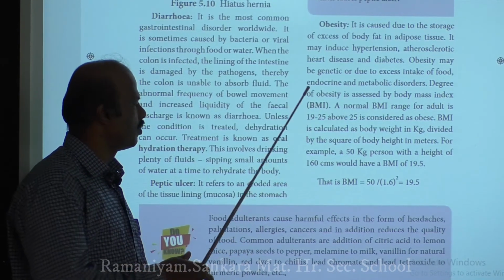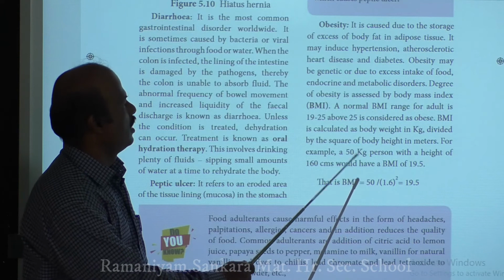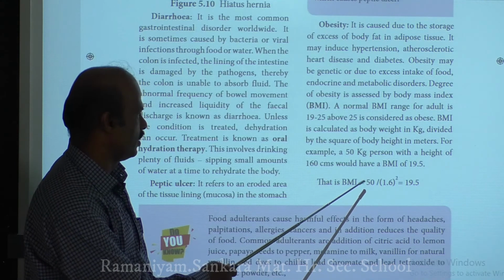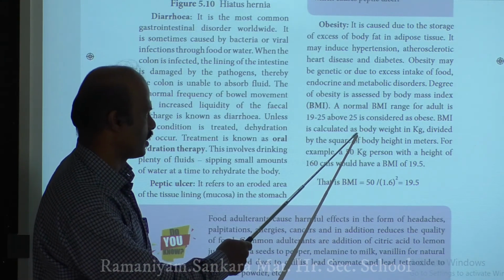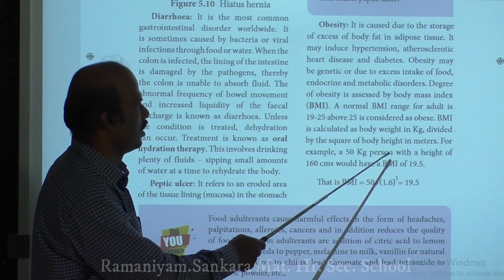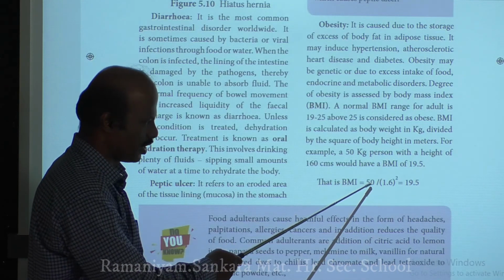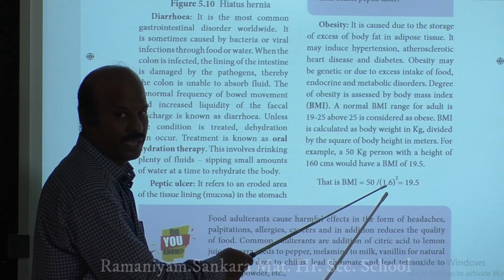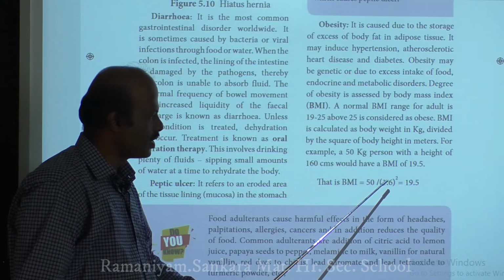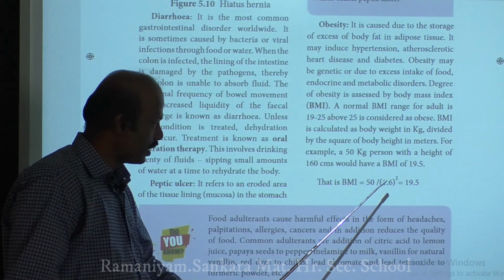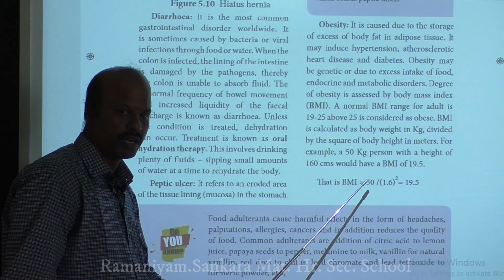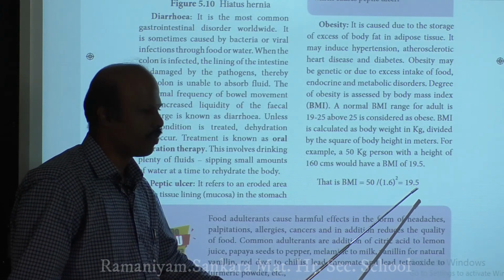Body mass index. What is my body mass index? How will you calculate the body mass index? It is calculated as body weight, for example 50, divided by the square of your body height in meters. So you divide the body weight by the square of your body height in meters. For example, your body weight is 50 and your body height is 1.6, squared. You divide by this, and you may get a value of 19.5.